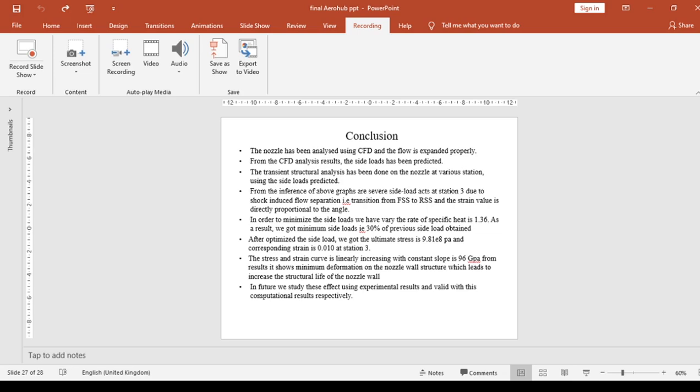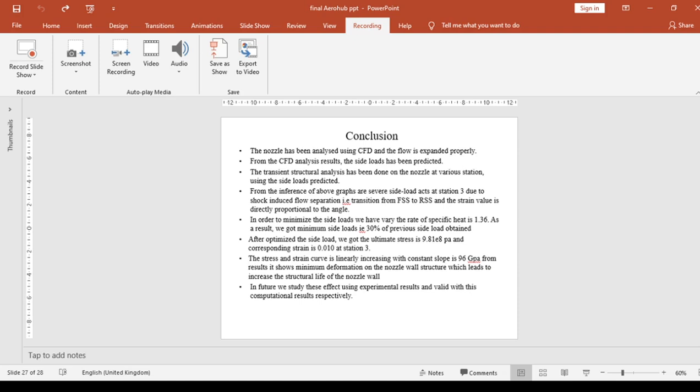In order to minimize the side load, we varied the ratio of specific heats to 1.36. As a result, we got a minimum side load of 30% of the previous side load obtained. After optimization of the side load, we got an ultimate stress of 9.81 and a corresponding strain of 0.010 at station 3, and the stress and strain curve increases linearly with a constant slope of 96 GPa.